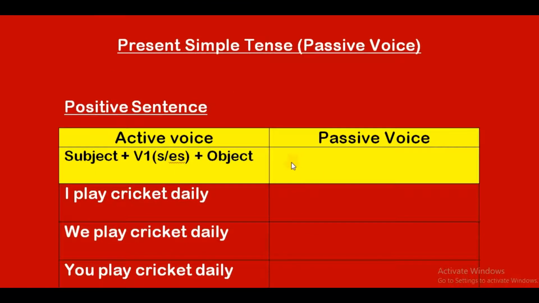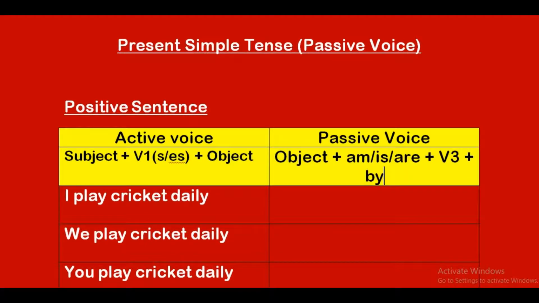So now let's move to the rule for positive sentence in passive voice. That is, as I already told, it is an object oriented sentence. So object plus am, is, are plus v3 plus by plus subject.